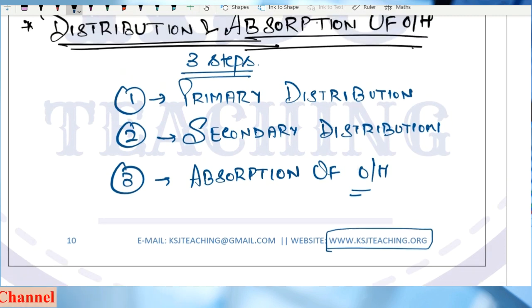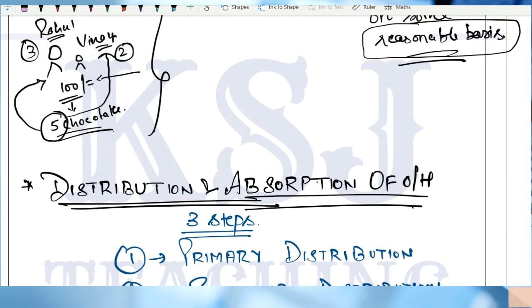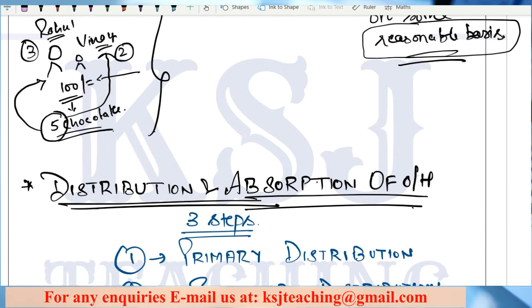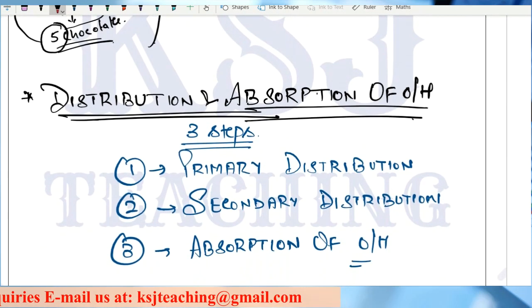I hope this much is clear, so you can revise from the handbooks till this part, whatever we have done, only 1.5 pages of the handbooks. So in the next lecture, we'll be starting with this primary distribution.